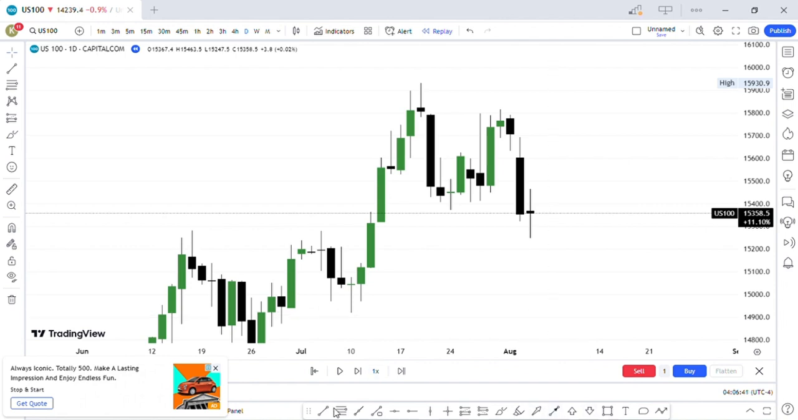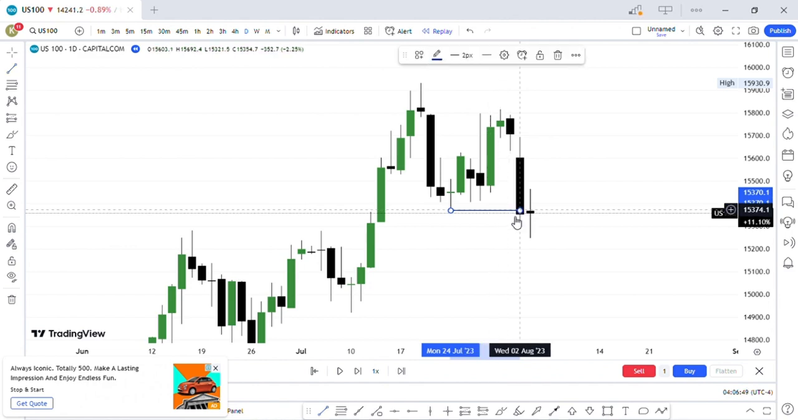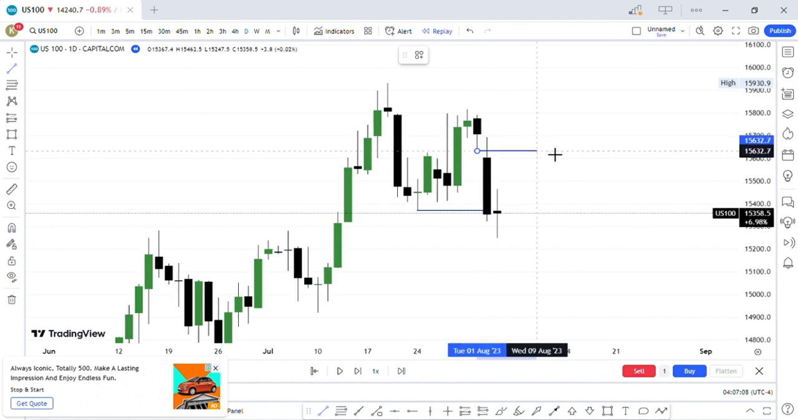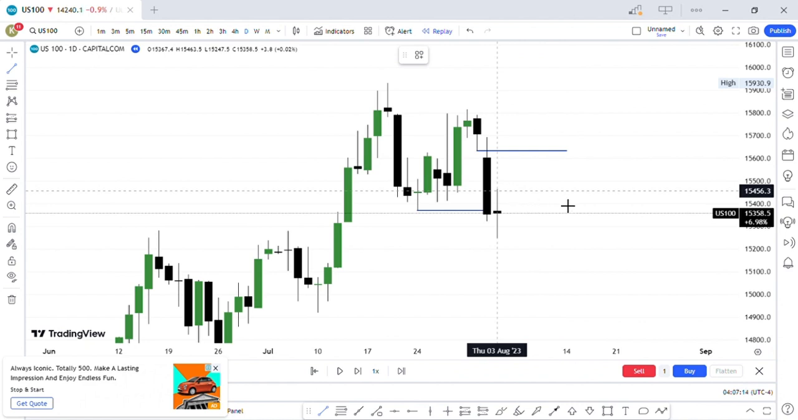We have this break of structure to the downside. And if you look at this, we have a fair value gap here. We have a fair value gap because the first candle's low does not overlap with the third candle's high. So the space between this low and this high is what is known as a fair value gap.